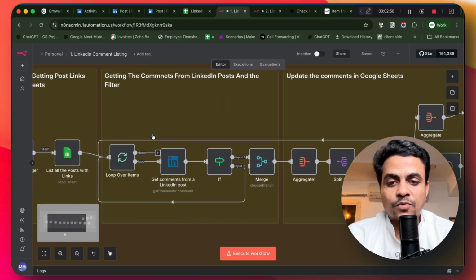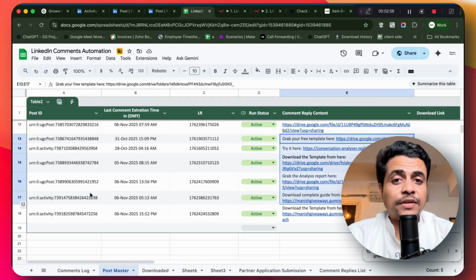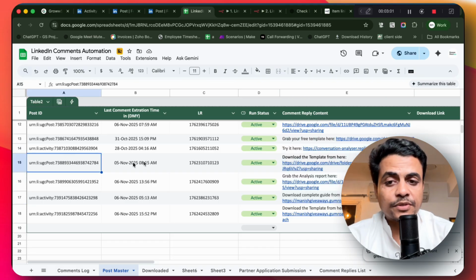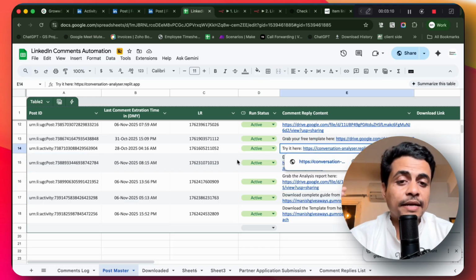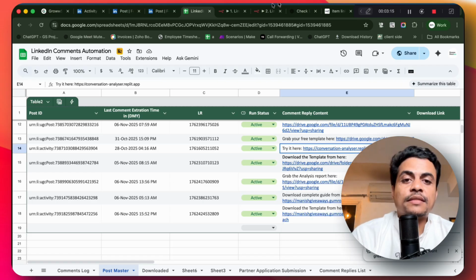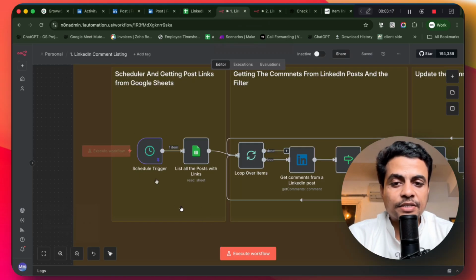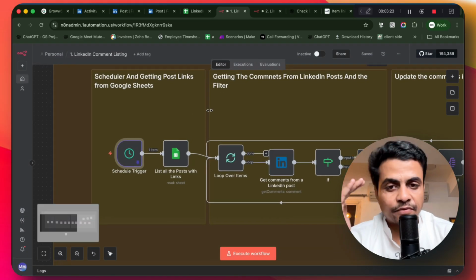Let me quickly walk you through what's happening over here. First of all, as I said, I maintain all of these posts. Whenever I make any post, I simply go here, put the post ID and set the run status as active. Then over here I put the comment, and over here I put the comment reply, meaning what kind of reply I want to send to these people. Then I schedule this automation workflow to run every 1 hour, so it fetches comments every single hour.